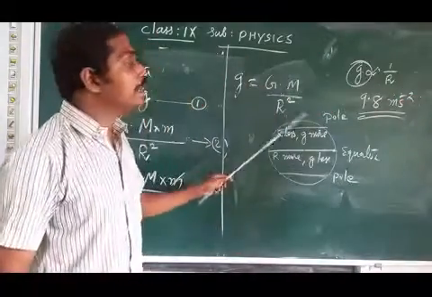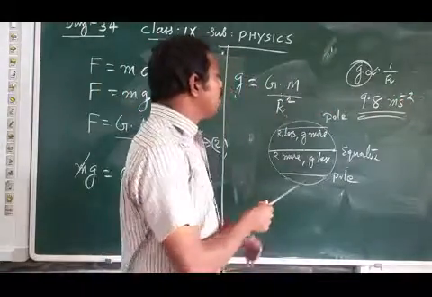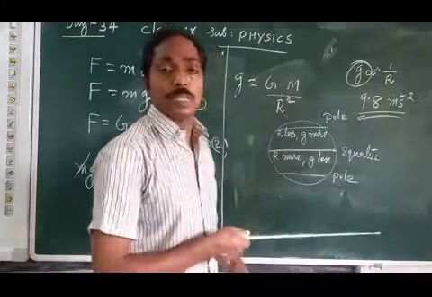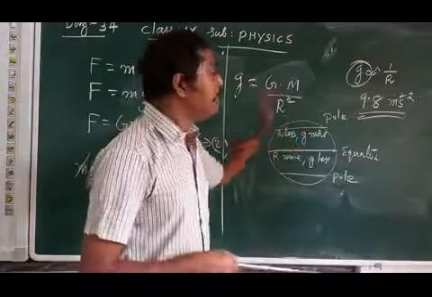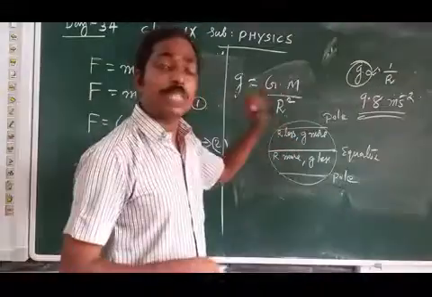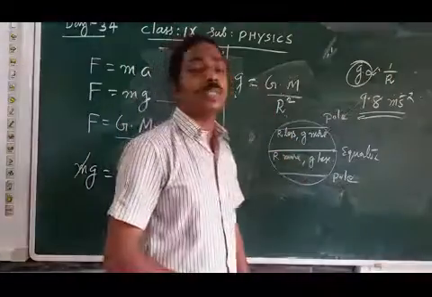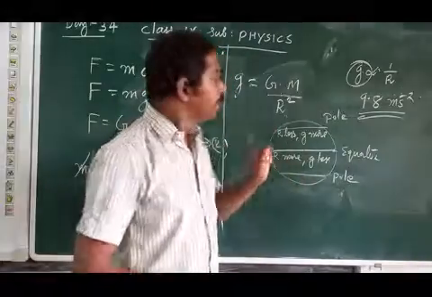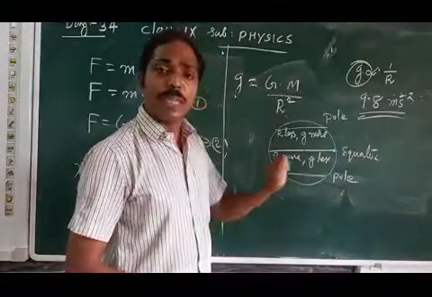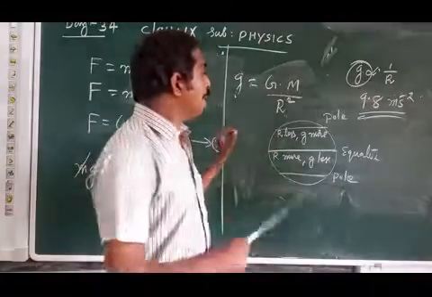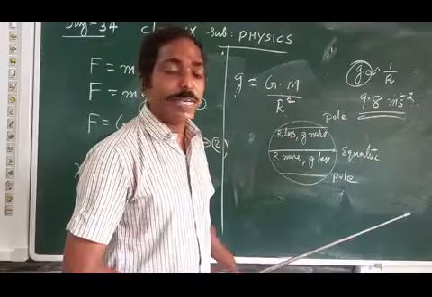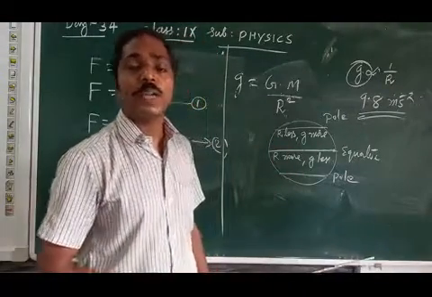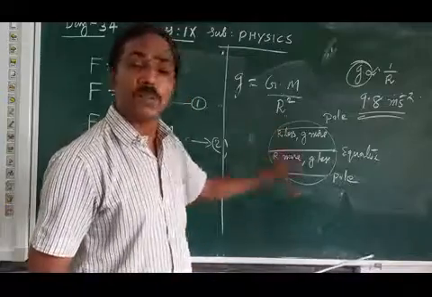Almost constant only, but with slight variation depending on the value of r. This g depends on the radius. As the radius changes, the g value also changes slightly, but it is almost constant as 9.8 meter second raised to minus 2. Don't get confused. I said that g is constant only, but there is slight variation depending on the radius of the earth. Why is the radius of the earth not the same? Because it is not a perfect sphere. We cannot consider the earth as a perfect sphere. There is a variation in the shape.